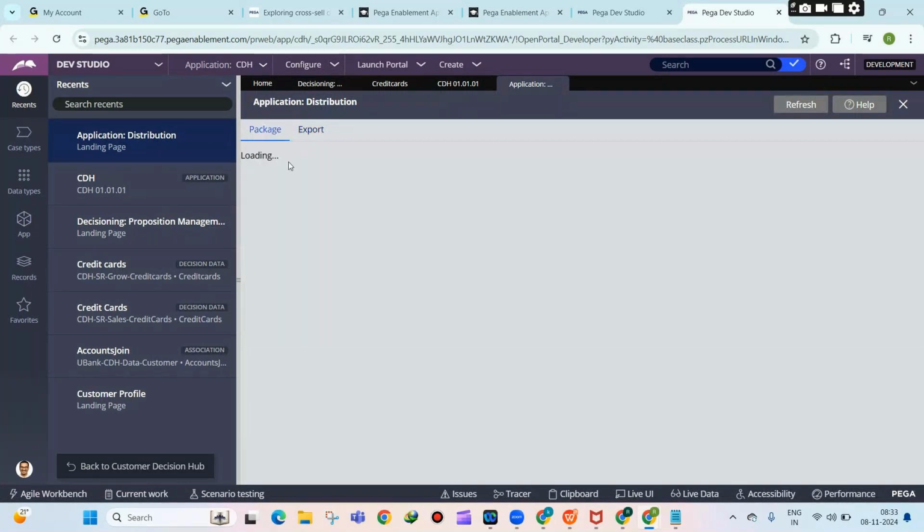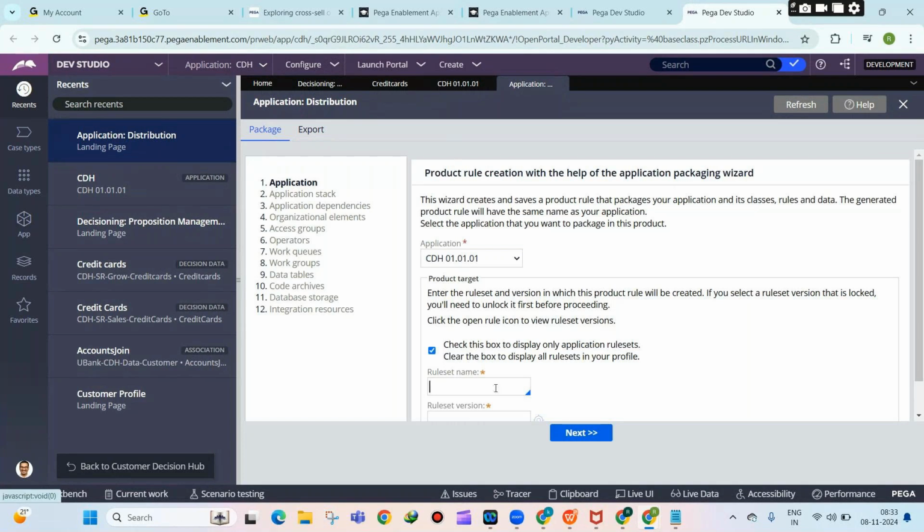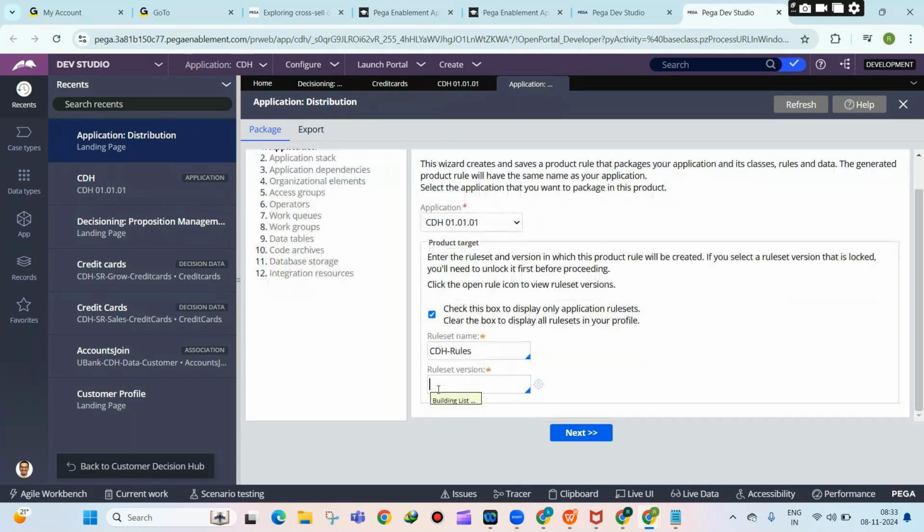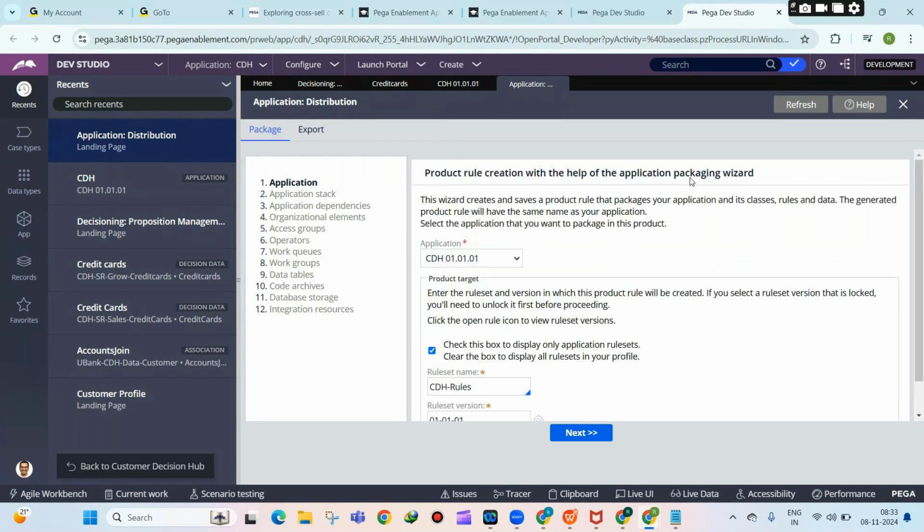Take this package option, then take the rule set and the version 01 version, and click on next. At the end a zip file will be created. You can take only CDH rules, CDH and below CDH rule set versions, correct.